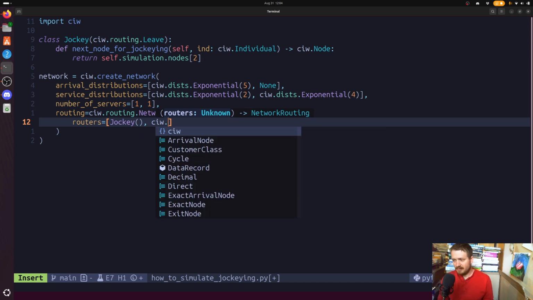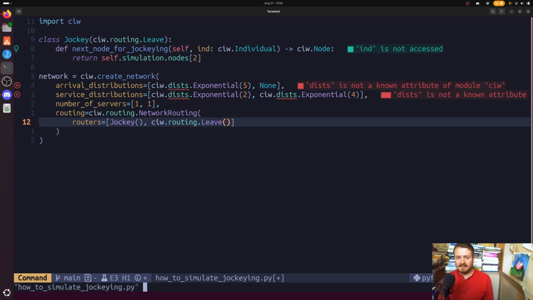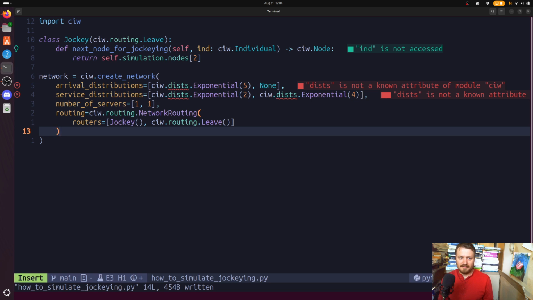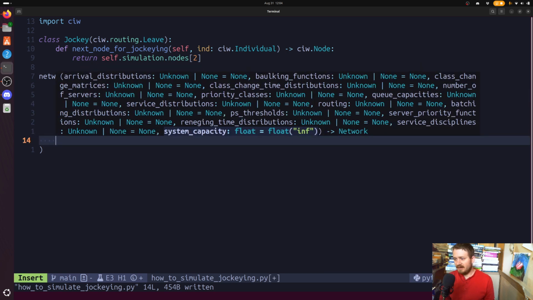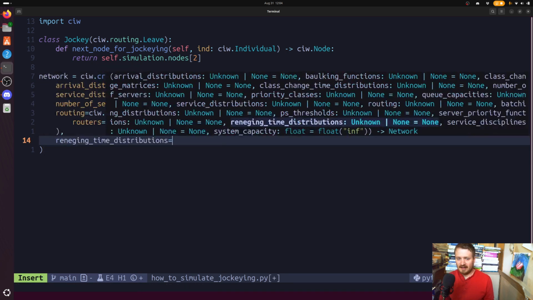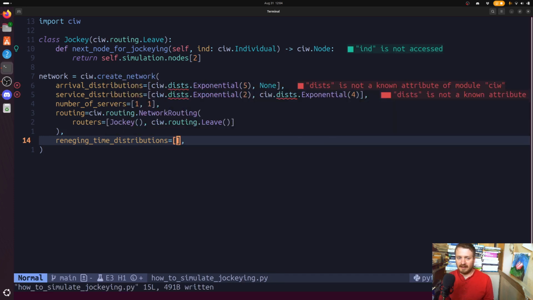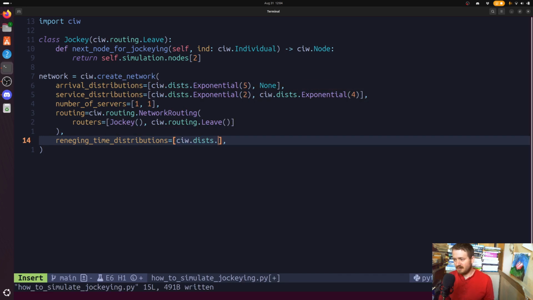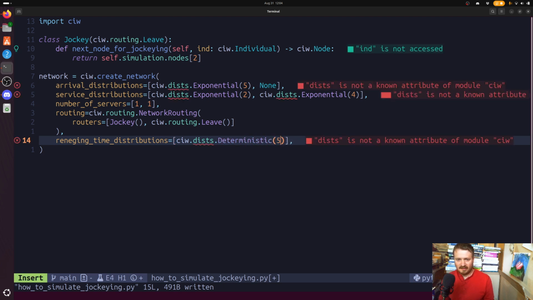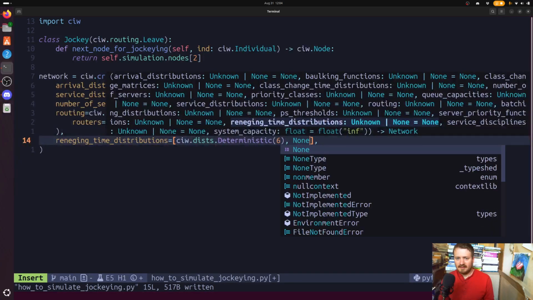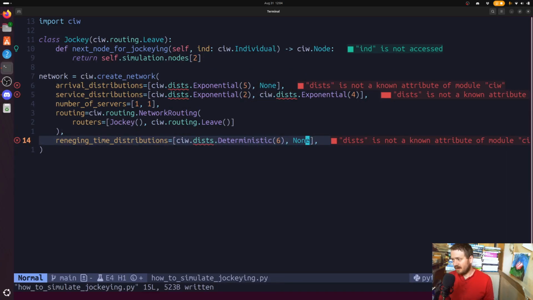So then we'll go ciw.routing.leave. So the behavior, if you're leaving node 2, is to just leave the network entirely. Now this is coupled to reneging, like it's kind of seen as, in this package at least, a generalization of reneging, to say, well, now we've generalized where the customer might end up going. So here we'll say, sure, 6. And for the second node, there's no reneging behavior. If you get that far, you're definitely being served.